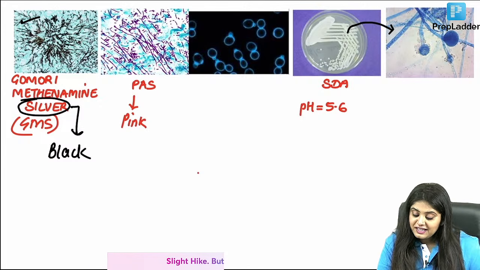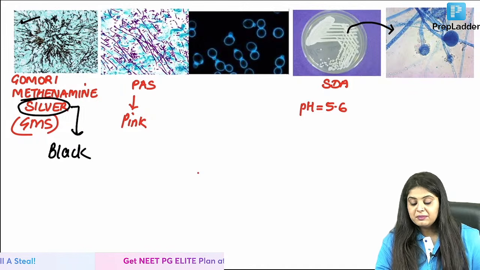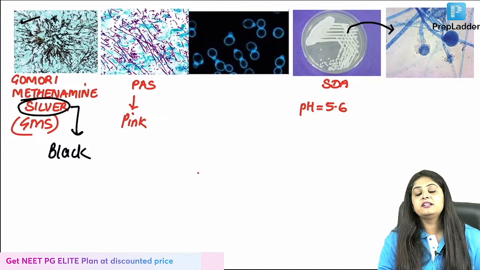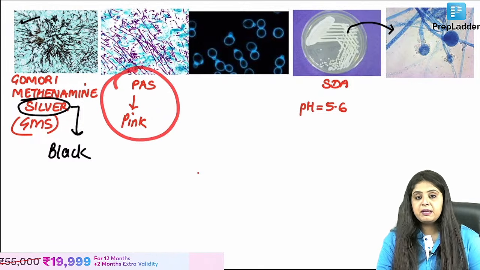I read a question. Cycloheximide. See, chloramphenicol is separate, cycloheximide is separate. Both are things that exist, but cycloheximide is what is added to inhibit the saprophytic fungus. Okay, coming back, when I want it to be pink, which stain?